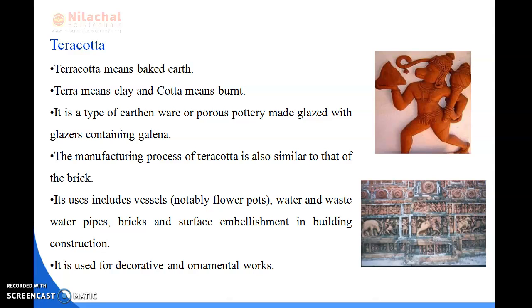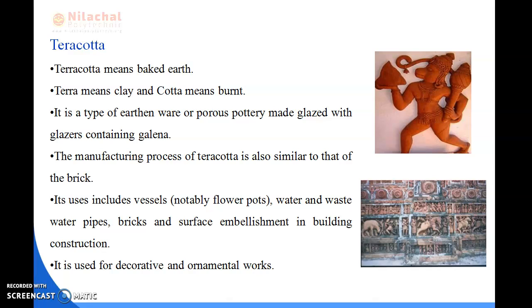We use flower pots made of terracotta. Next are water and wastewater pipes, bricks and surface embellishment in building construction, and it is used for decorative and ornamental works. In temples, we make murtis with the help of terracotta.